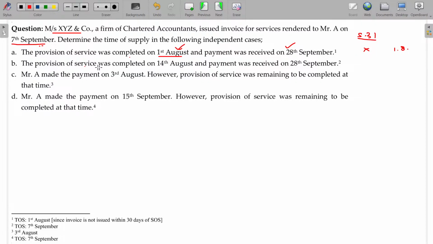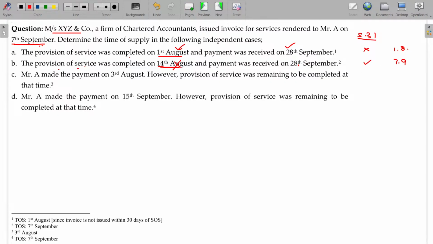In this case, provision of service was completed on 14th August. 14th August means definitely he has issued the invoice within 30 days. So yes, in this case, I never bother about that. So I will compare 7th September and 28th September, and whichever is earlier will be taken.